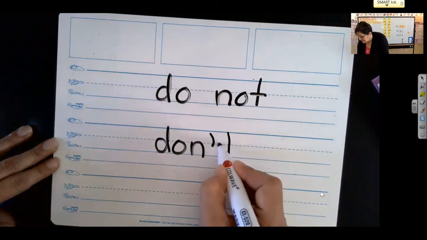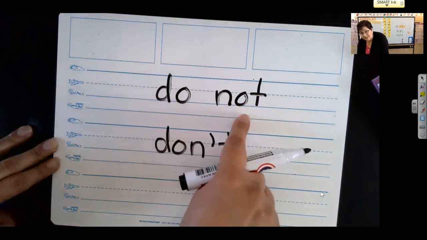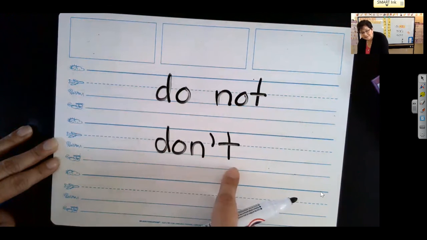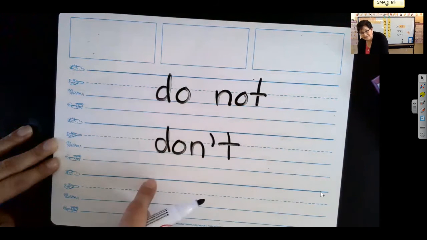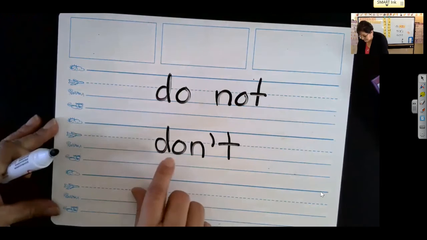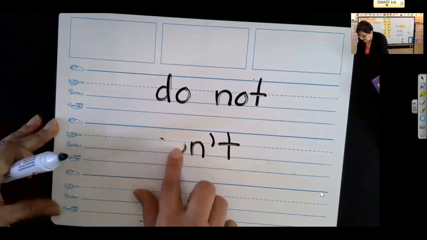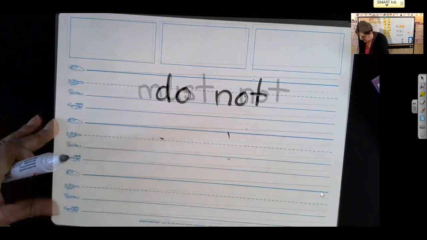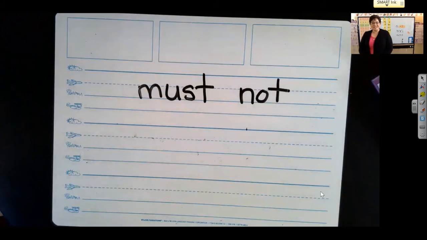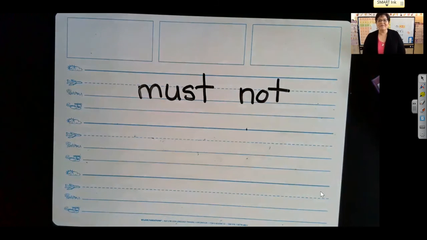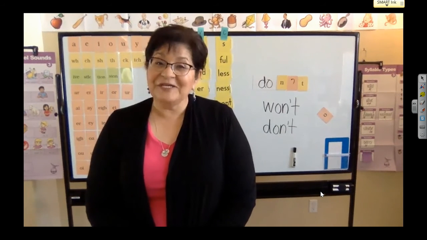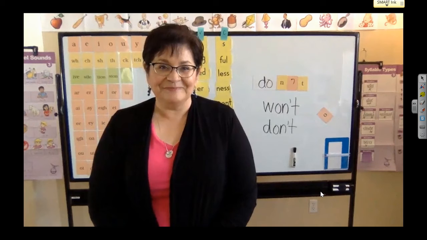I bring it down right here. So from do not, what word do I have here? Don't. So do you see what we did? Okay, let's erase don't with our fingers. Here we go. D-O-N apostrophe T. Don't. All right, very good lesson today. It's a lot of fun when we start thinking about all the different kinds of contractions that we have and how they change. All right, good work, and I'll see you soon.